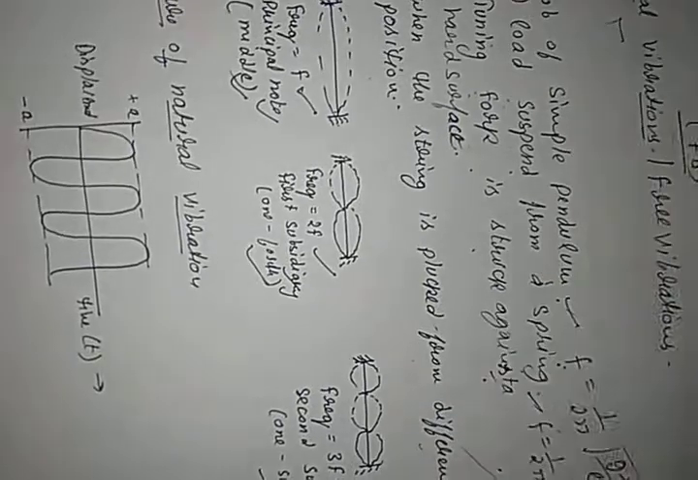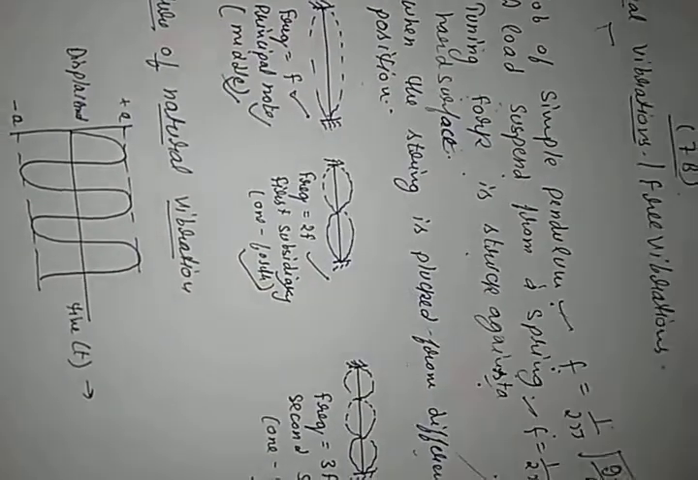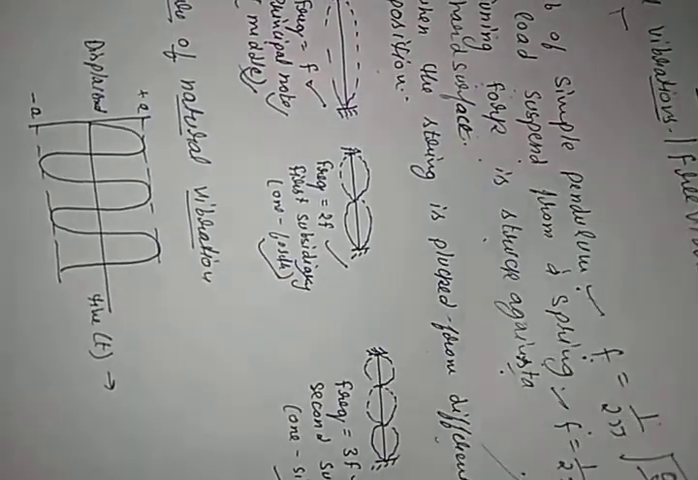When the strings of instruments like a violin are plucked, transverse vibrations of a definite natural frequency will be there. Clear? When we strike the keys of a piano, various strings are set into vibration, and the vibrations are at their natural frequency only.